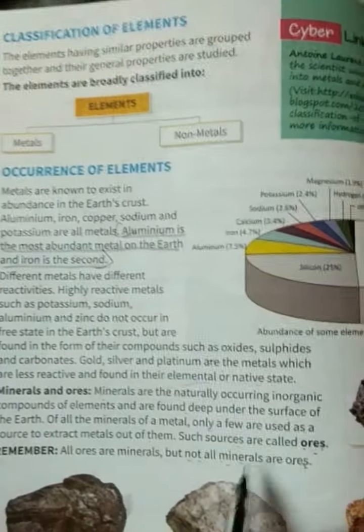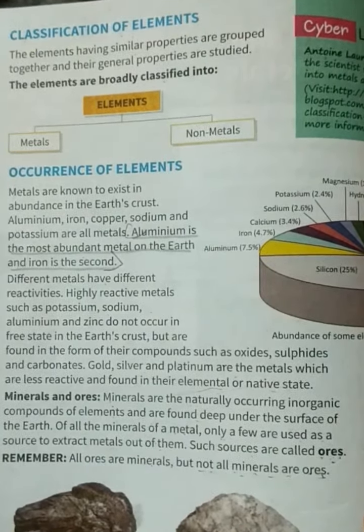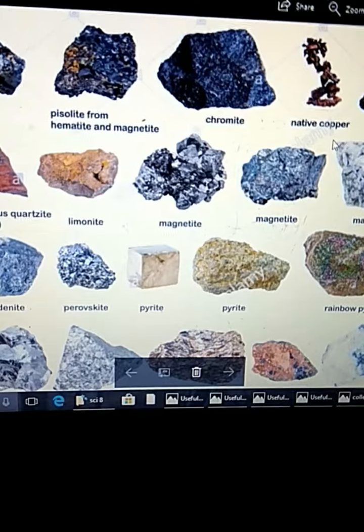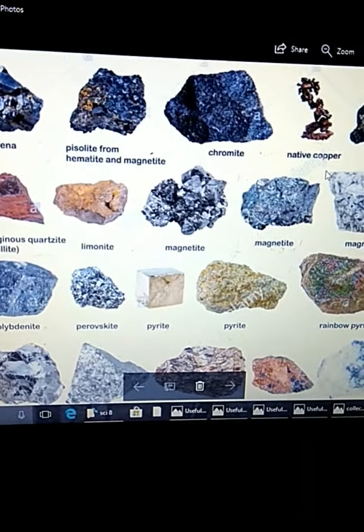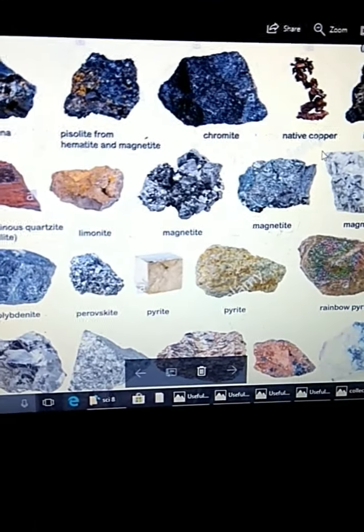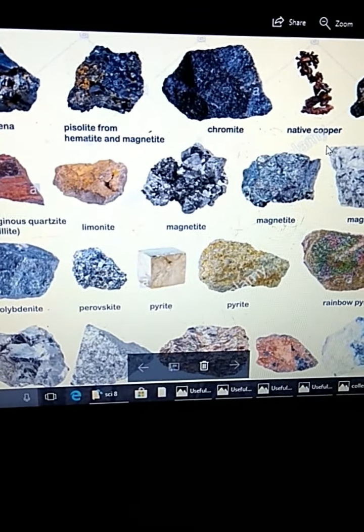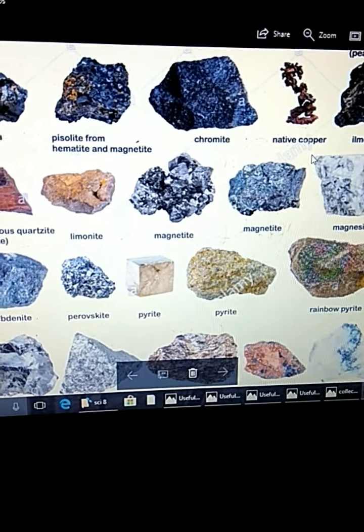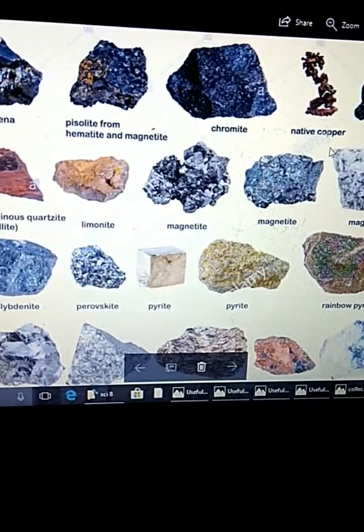Here is a picture of a few more minerals and ores. See students, these are the different kinds of ores and minerals.